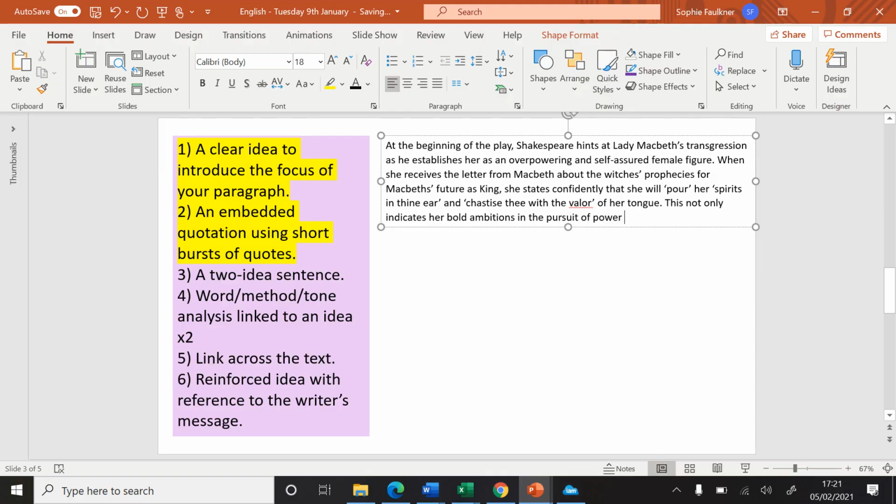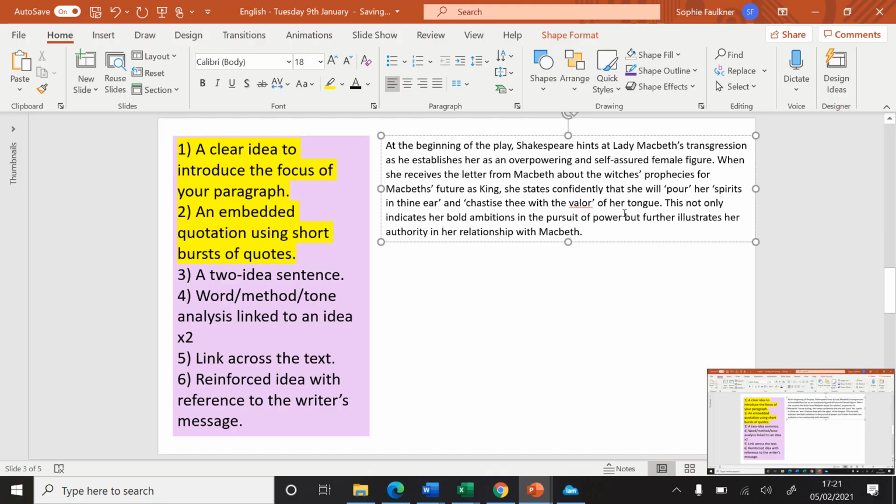You know, sometimes I impress myself. I was going to actually just write indicates her bold ambitions to gain power, but look at me go. And then my second idea, but further illustrates her authority in her relationship with Macbeth.